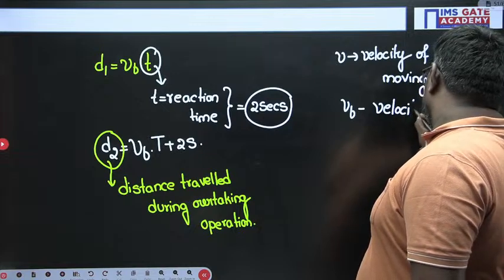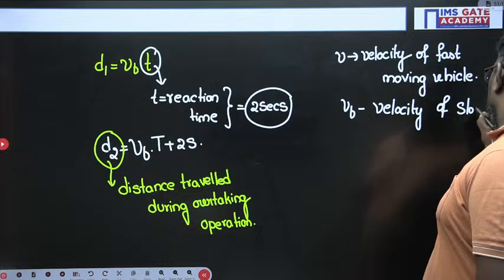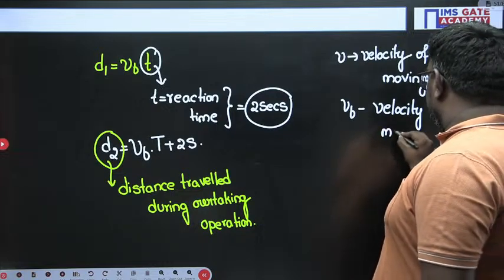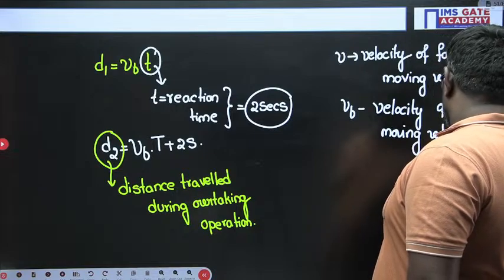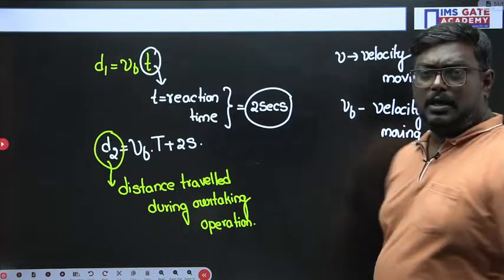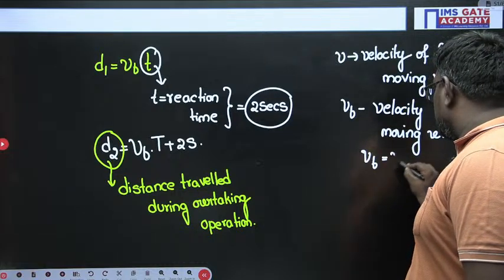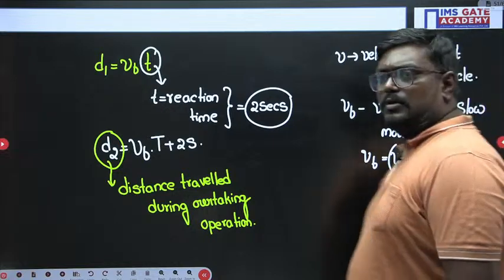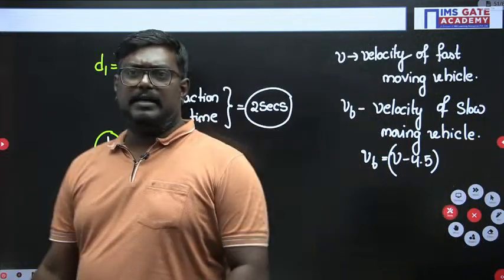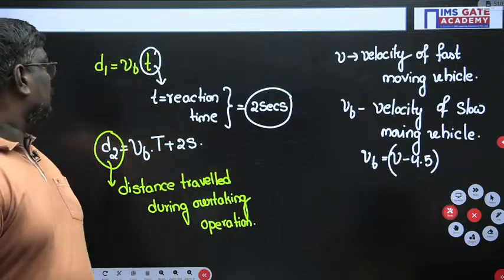The velocity of the slow moving vehicle can be taken as velocity minus 4.5 meter per second.